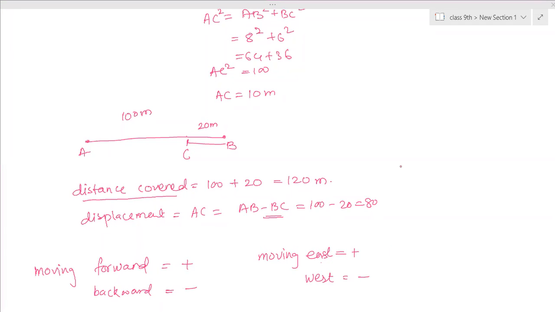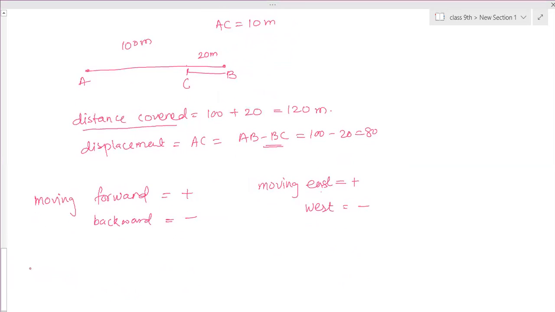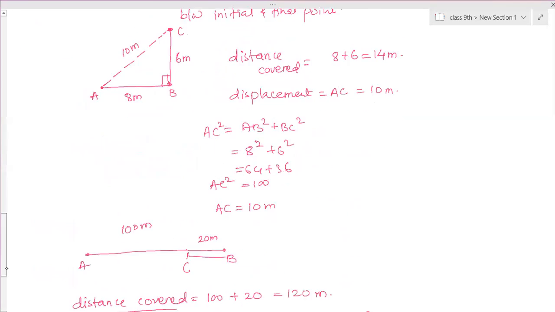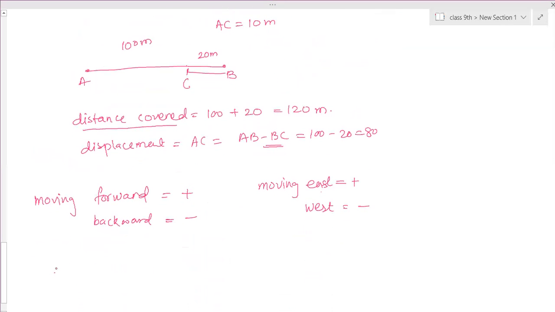Moving east is positive, moving west is negative. Moving north is positive, moving south is negative. That's the reason we are subtracting. So for displacement, mentioning the direction is very important. Displacement depends on direction, and its value changes according to the direction.